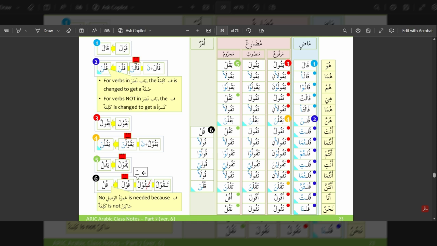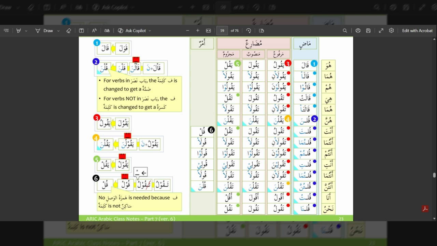Taqulu, she says. Taqulani, they both say, female. Yaqulna, they all say, female. And yaqulna again, as we had discussed earlier, goes through these changes. Yaqulu plus na becomes yaqulna. Two sakins we cannot pronounce, so it becomes yaqulna.